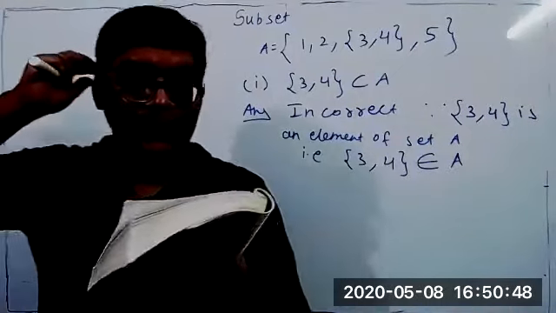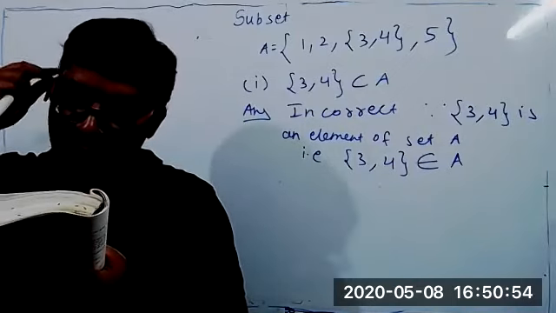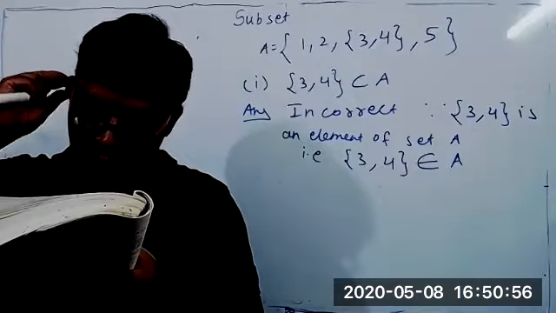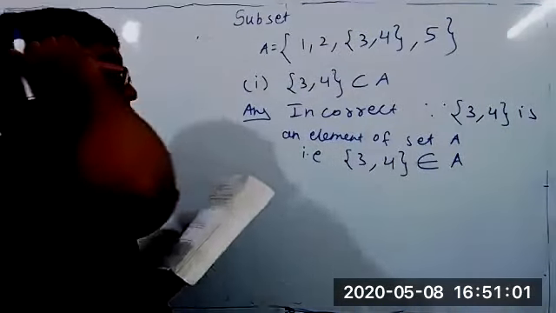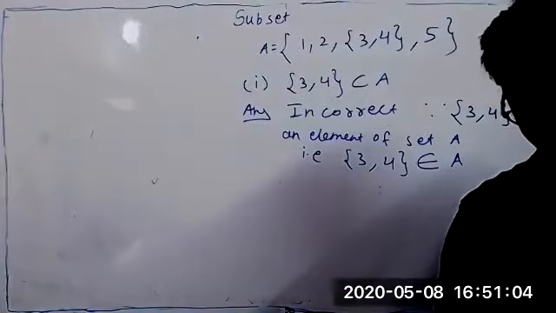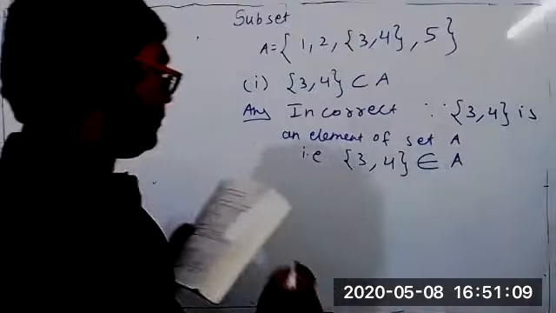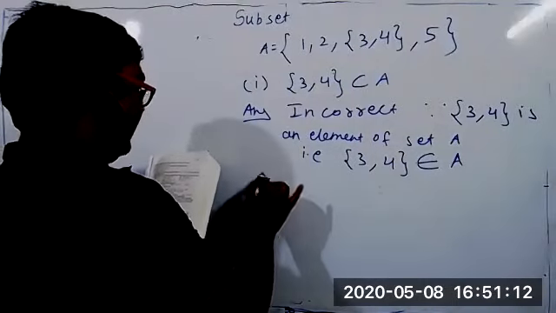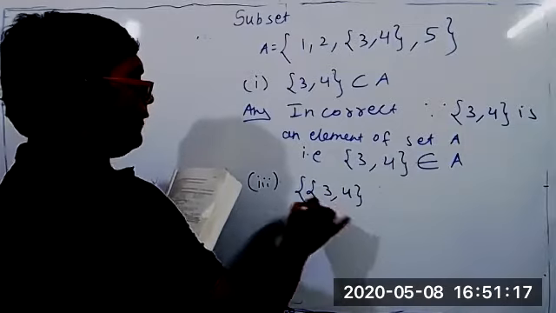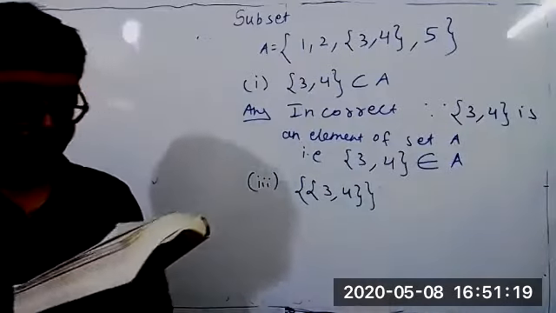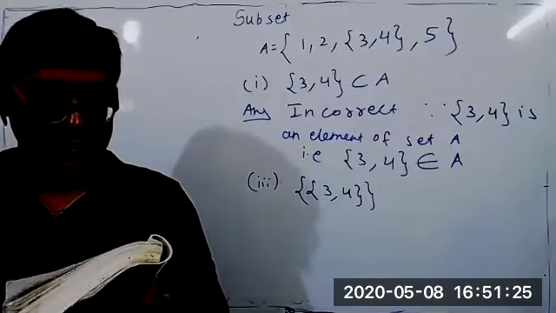What about the second part? Is this correct or wrong? It's correct, sir. What about the third part? Correct. It is correct because they put two brackets. Then the {3, 4} is the element. But if you put one more flower bracket, what does it become? A subset. Subset is also a set. So it is correct.